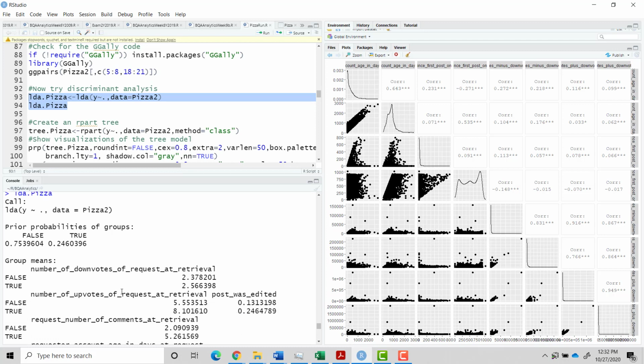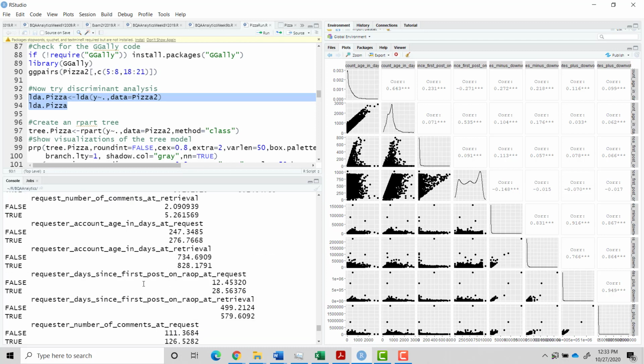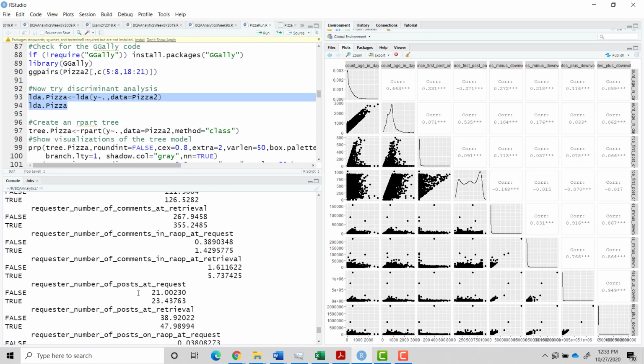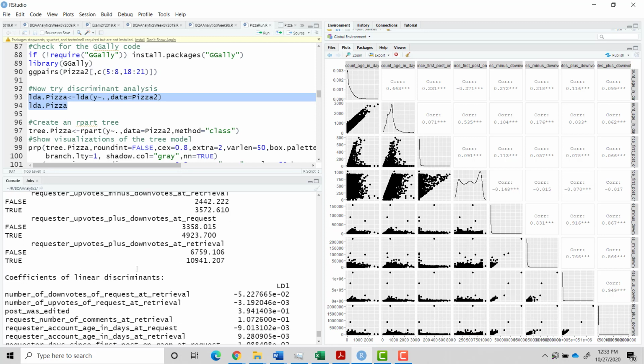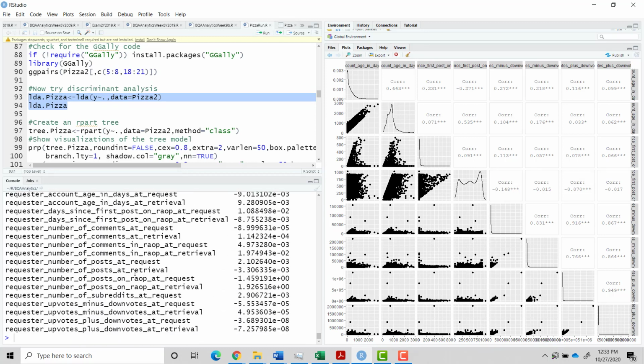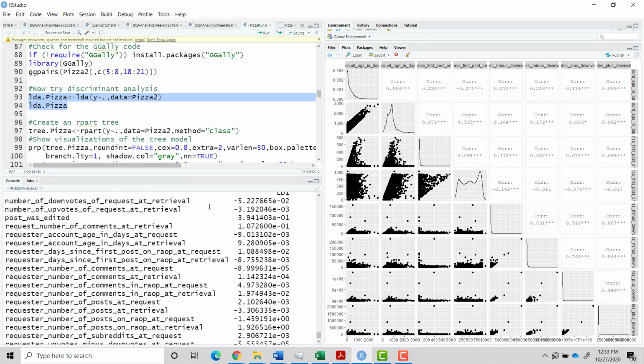And then we have, for example, the means for the false and the true. This is actually what we did before, but it is reported as part of linear discriminant analysis. Remember, linear discriminant analysis tries to fit a line between these group means, and this is the equation of that line. So number of downvotes is negative, upvotes is negative, post was edited is positive.